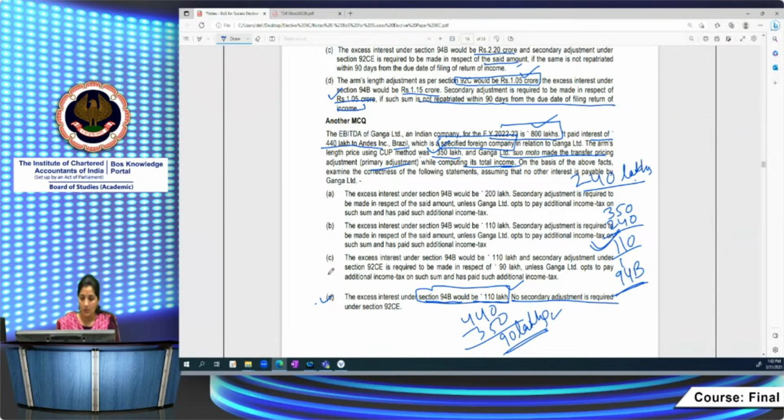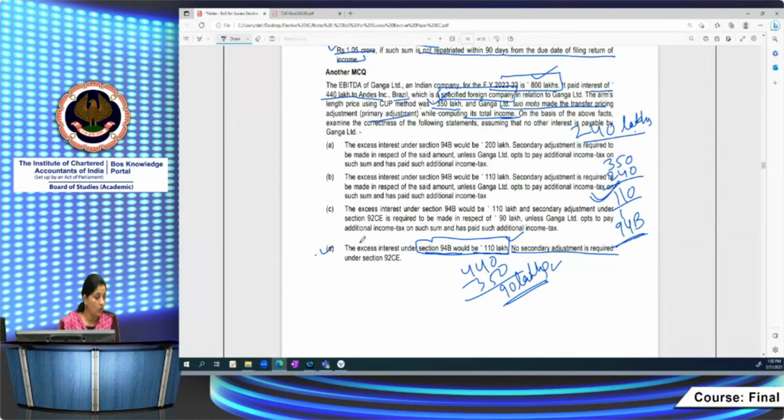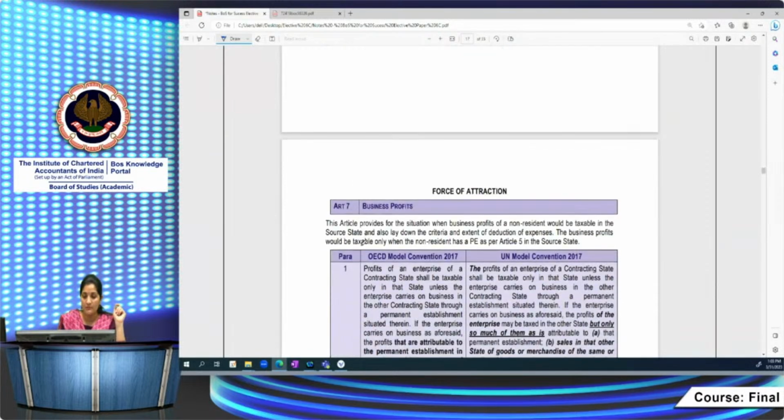So this is about section 94(2)(CE) and 94B, and of course, I hope that the main crucial points which we are telling you are very helpful for your exam preparation. Now we can take you through some further important aspects which we feel are really very important, being tested very frequently. Basically, these provisions, force of attraction rules.